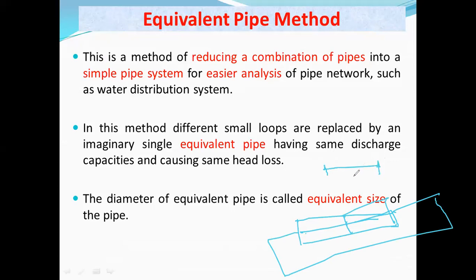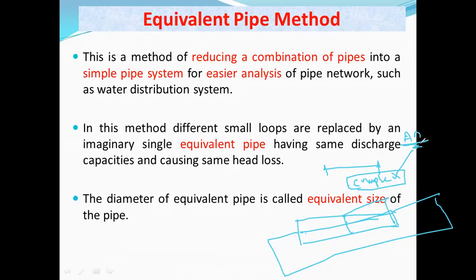What we do in this method is reduce the number of pipes and make the network simple. Generally, networks are very complex in nature, and for a complex network it is very difficult to do the analysis or the design part.